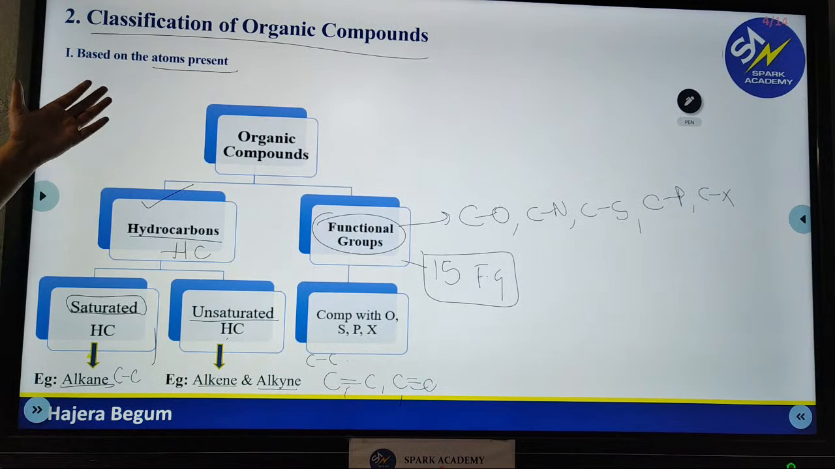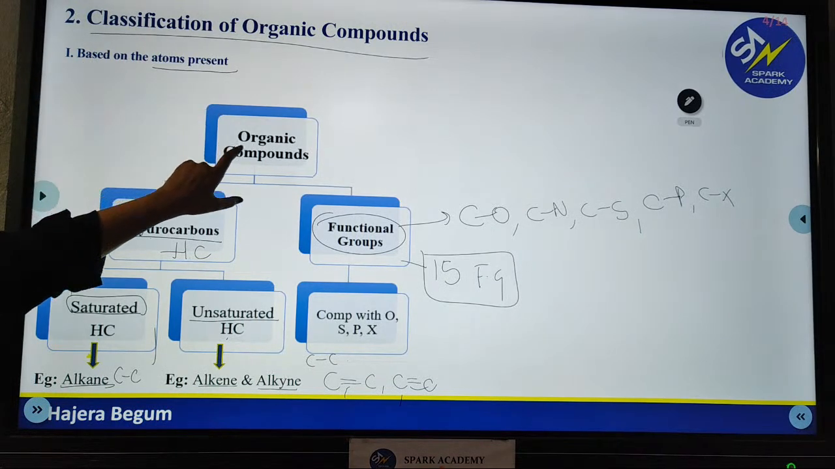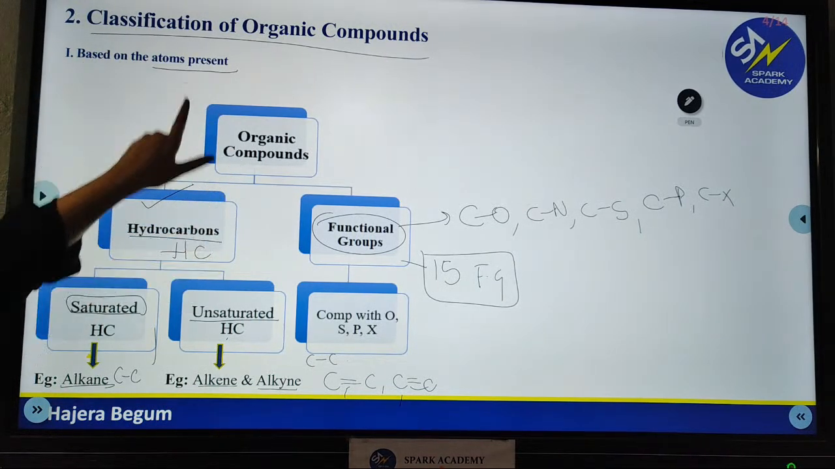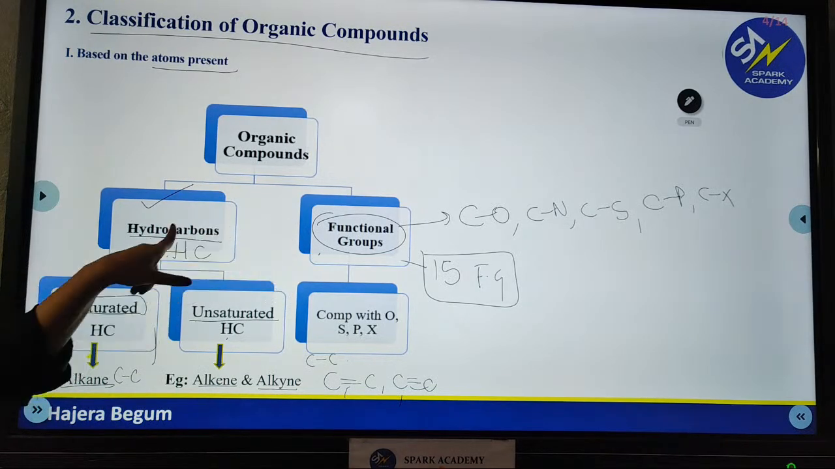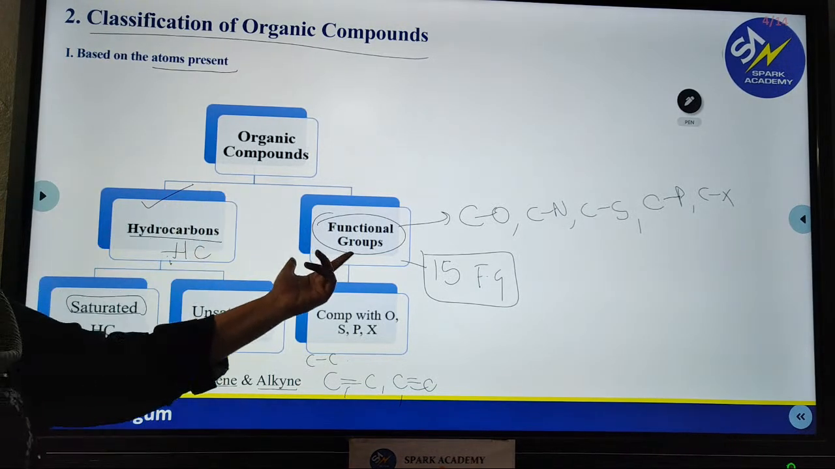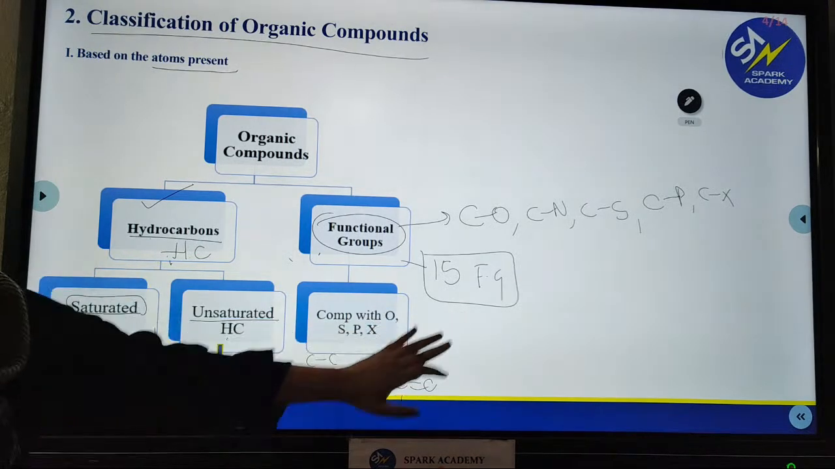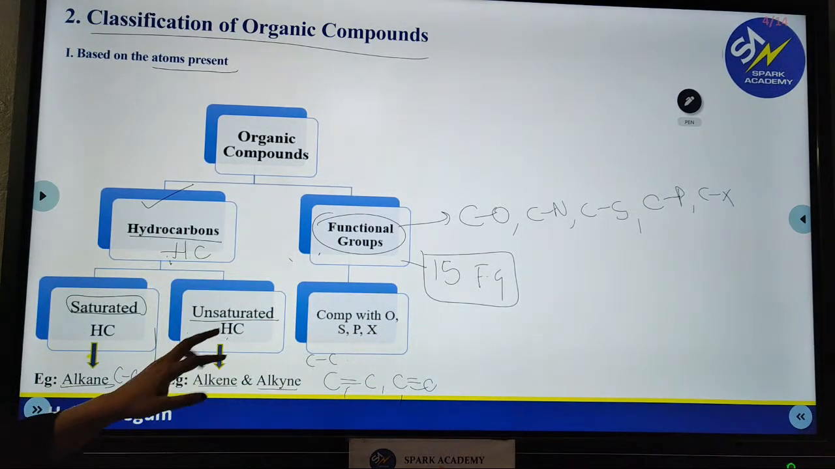So hope you got the classification of organic compounds based on the atoms: hydrocarbon, functional group. Only carbon and hydrogen, hydrocarbon. Other than hydrogen, functional groups. We have 15 of those, and here we have 3: alkane, alkene, alkyne.